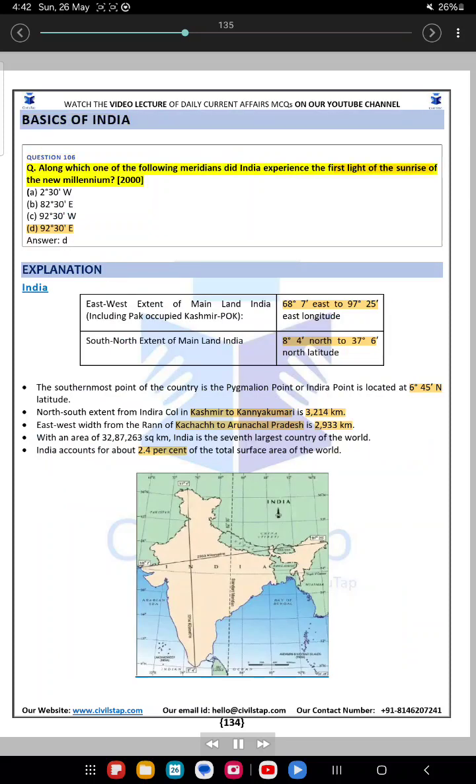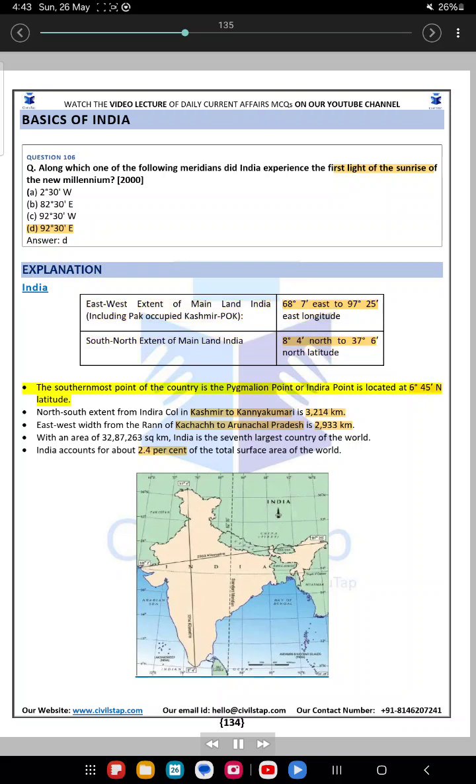Question 106. Along which one of the following meridians did India experience the first light of the sunrise of the new millennium? 2000. A. 82 degrees 30 minutes W. B. 82 degrees 30 minutes E. C. 92 degrees 30 minutes W. D. 92 degrees 30 minutes E. Answer. D. Explanation. India. East-west extent of mainland India, including Pak-occupied Kashmir, is 68 degrees 7 minutes east to 97 degrees 25 minutes east longitude. South-north extent of mainland India is 8 degrees 4 minutes north to 37 degrees 6 minutes north latitude.